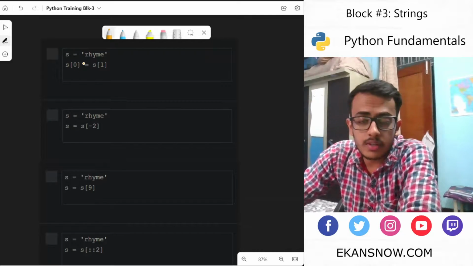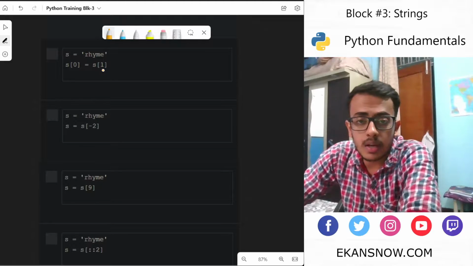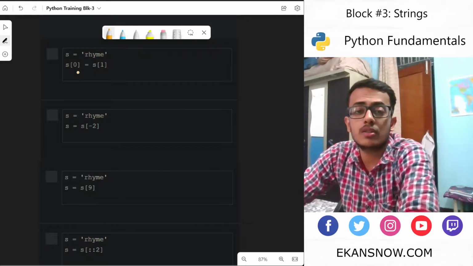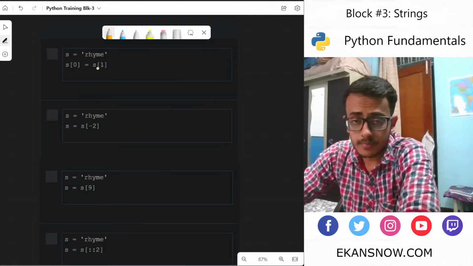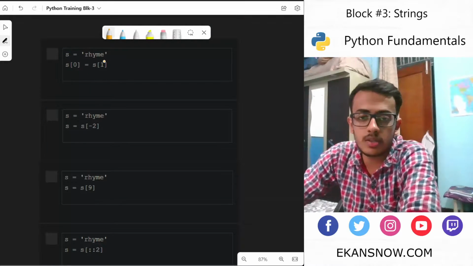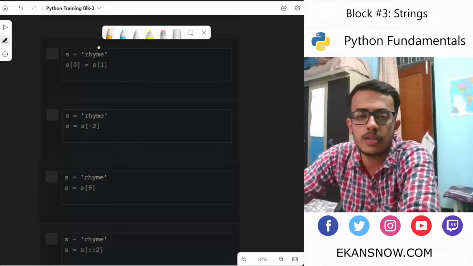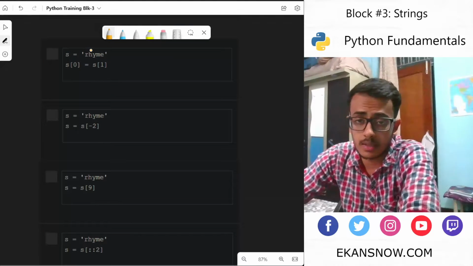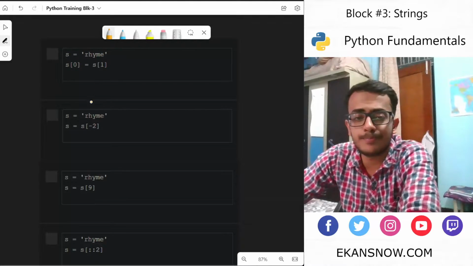So what we are trying to do here is assign the value at the ith index into the zeroth index, which is not allowed because it's a string and it is immutable. Immutable means the values cannot be changed. So this is incorrect.